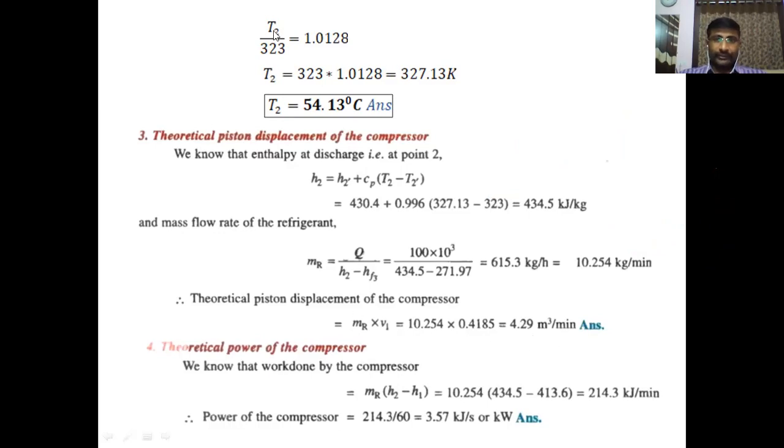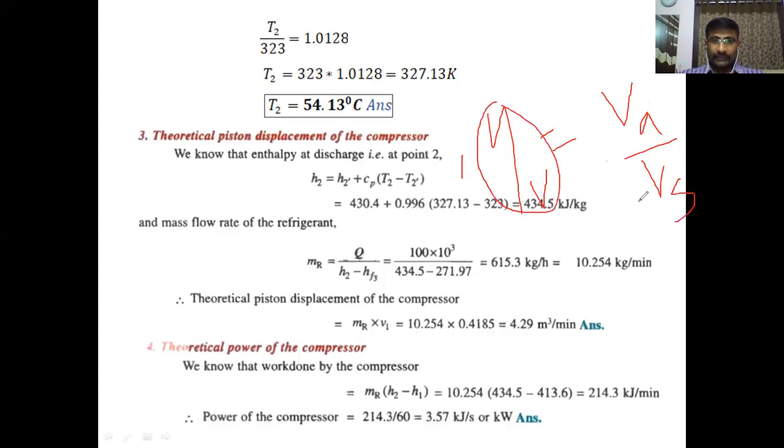Okay, you already studied the compressor topic. What is the volumetric efficiency? Volumetric efficiency of a compressor is actual volume by swept volume, isn't it? Here the volumetric efficiency is not given. That's why we are taking it as 1, that is 100%. Whenever the volumetric efficiency is 100%, swept volume is equal to actual volume. Clear? Swept volume means the piston displacement volume. Actual volume is the volume flow rate of the refrigerant through the compressor.